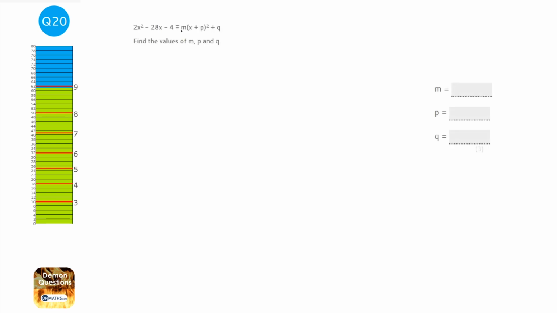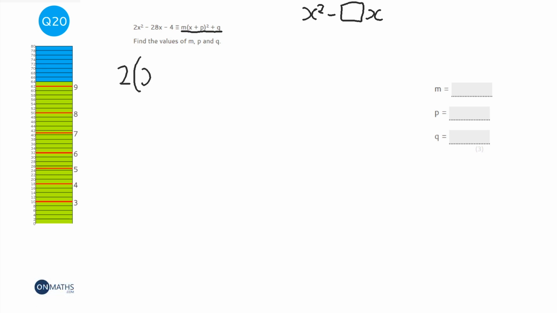Looking at the structure of the answer, it looks very much like we're going to have to complete the square. Now, to complete the square, we need x squared minus something x. Now, we've got 2x squared minus 28x. So we're close to getting that, but we haven't quite got that. So what we need to do is factorize the 2 out first. So 2 brackets x squared minus 14x. And then I'm just going to add the minus 4 at the end.